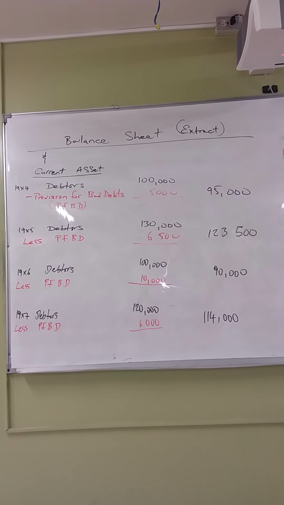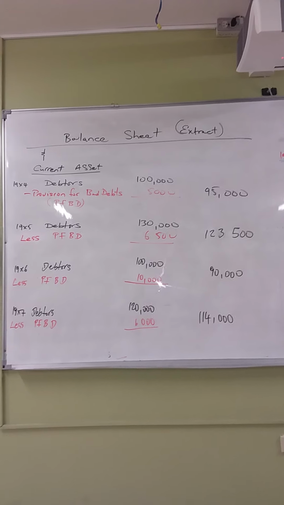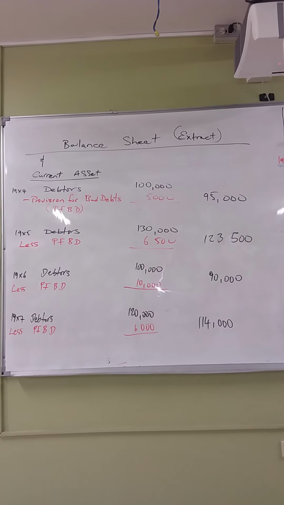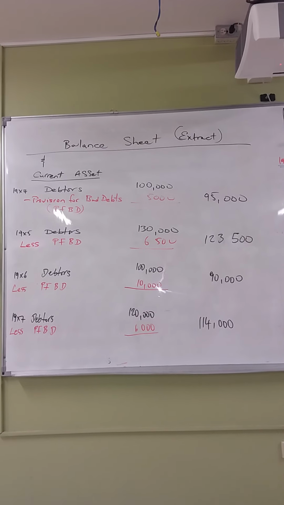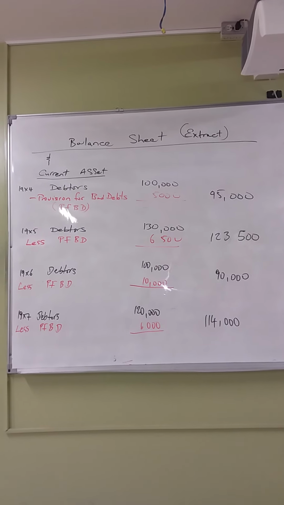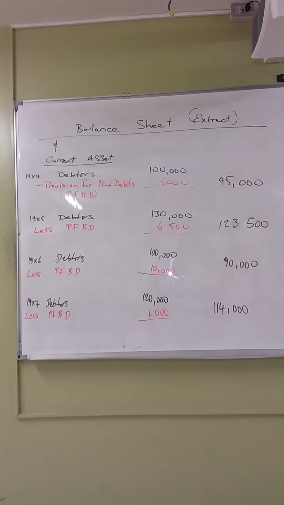When you minus the 6,500 from the 130,000, you get 123,500. So pretty much what you're saying is that even though you have 130,000 outstanding, you expect to collect 123,500 for the year 1995.